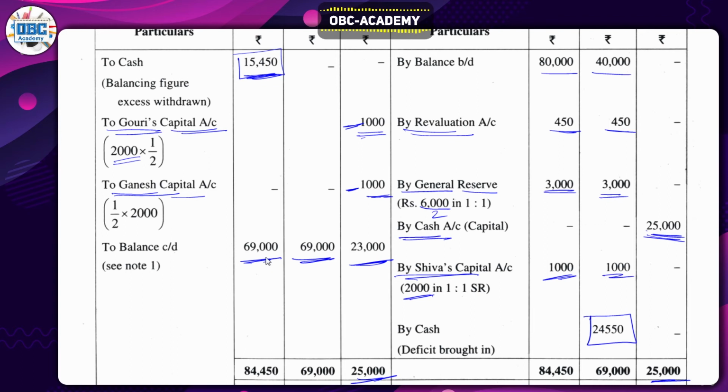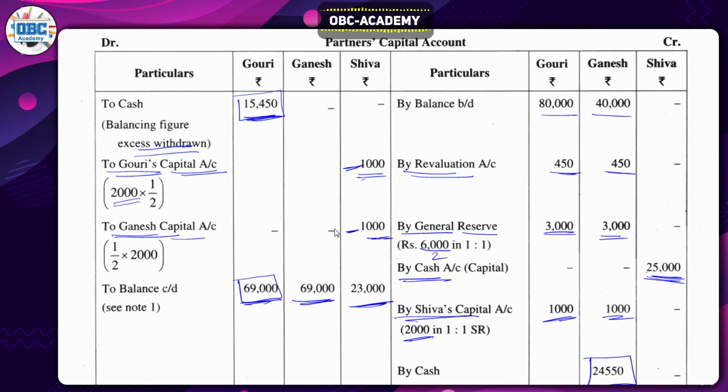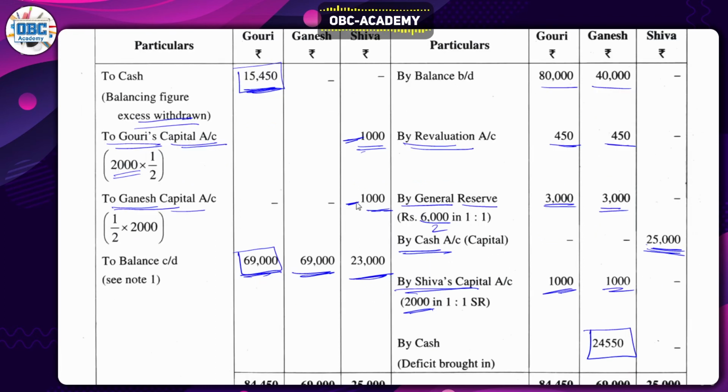So what you have to do is add all these numbers and write the total amount: 80,000, 4,500, 3,000, and 1,000. Add all the numbers, and that will become 84,450. Then 84,450 minus 69,000. You know the final answer, right? Subtract that, and you'll get 15,450. Write "to cash", that is excess capital withdrawn. The capital will be withdrawn by the partner from Gauri: 15,450 will be withdrawn.